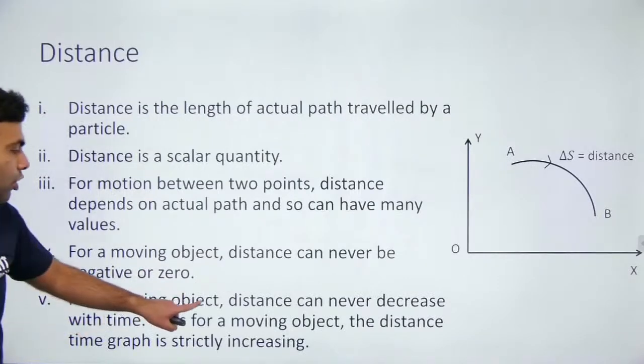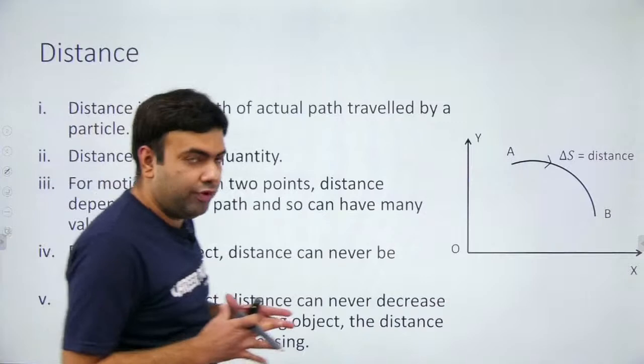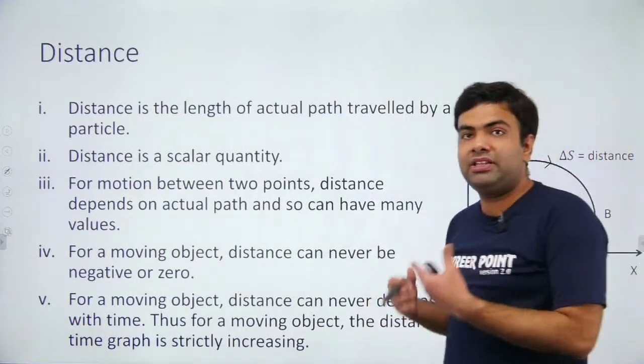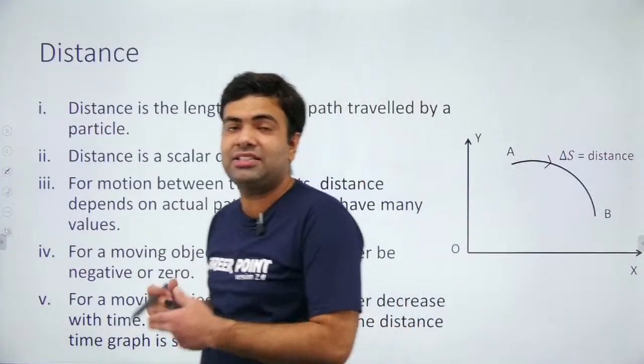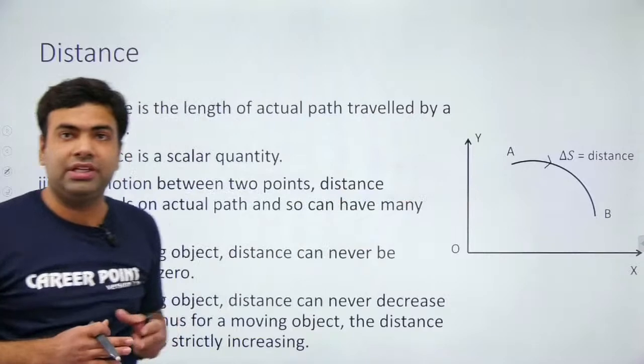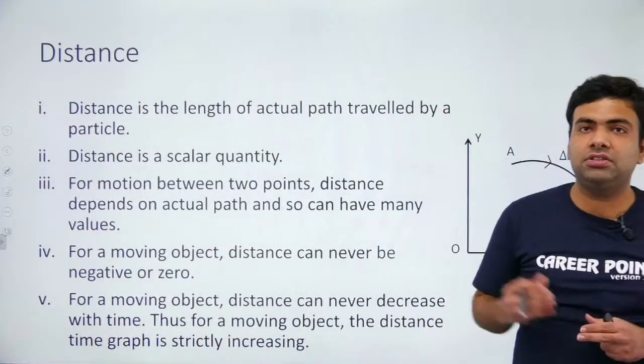Also, for a moving object, distance can never decrease with time. See, if I'm moving like this and if I take a turn, then also my distance traveled is increasing as the time is passing. It is not decreasing. Suppose this length is 2 meters, then from here to here, my distance traveled is 2 meters.